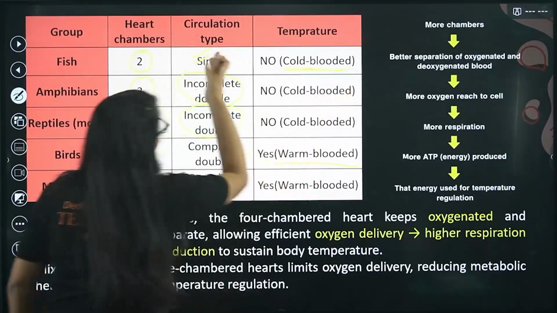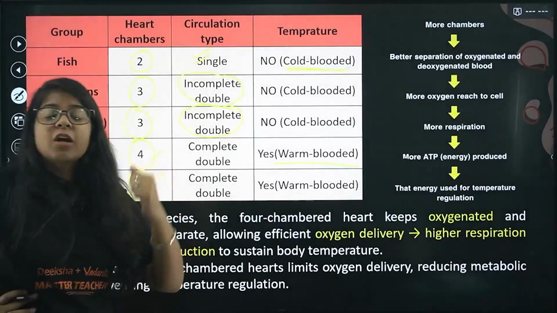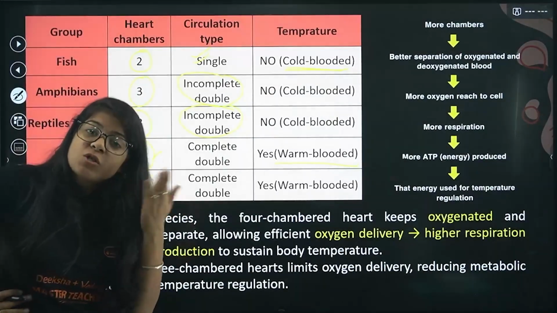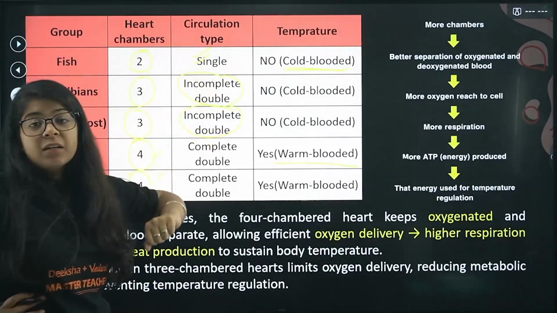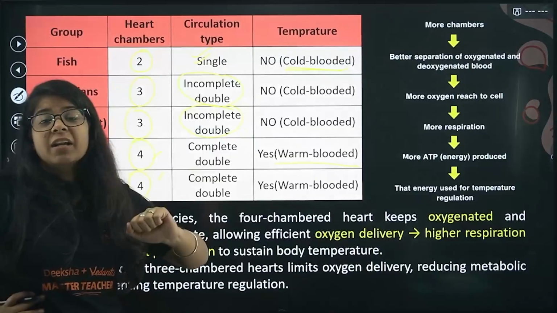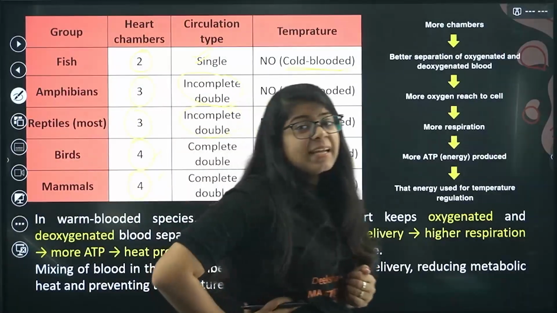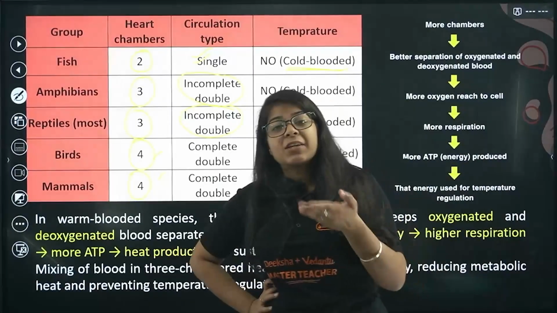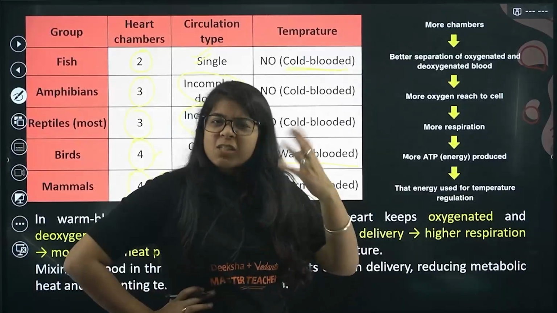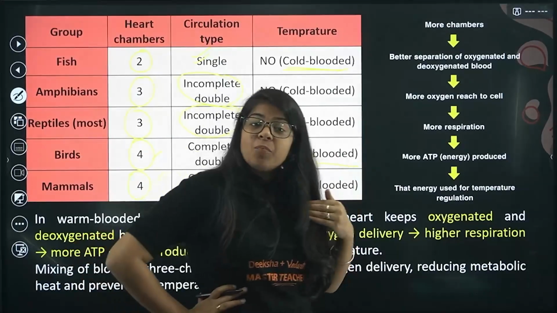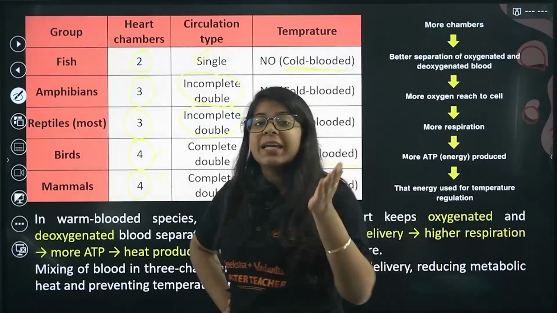Why? Because circulation is not happening completely. If circulation is not happening, energy is not being generated, and that energy is used to maintain the temperature. That energy is not being generated in the incomplete double circulation, so they don't have any chance to regulate their temperature. On the other hand, birds and mammals like you and me, even when it is so cold, our body is still warm. There is something called body heat. Why? Because our body knows how to generate energy and how to use that energy to maintain its temperature.